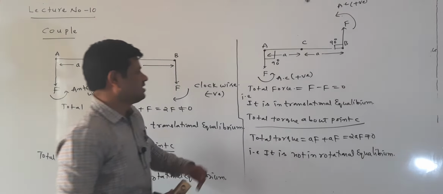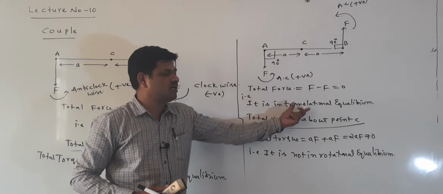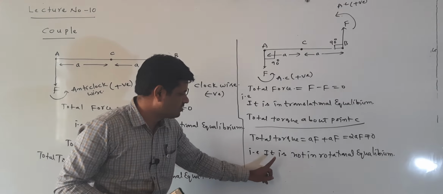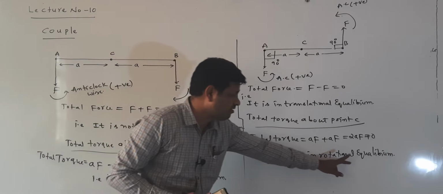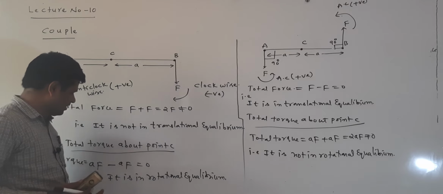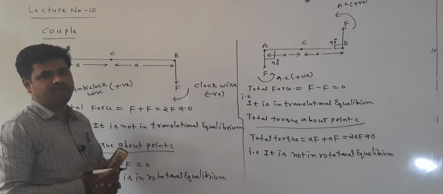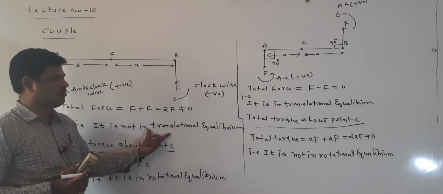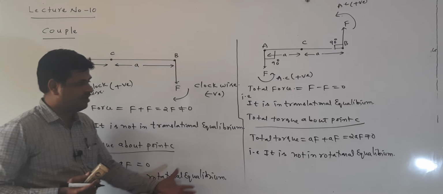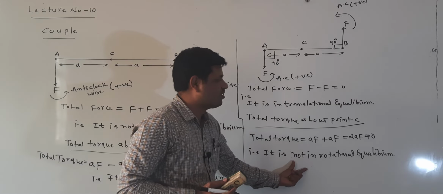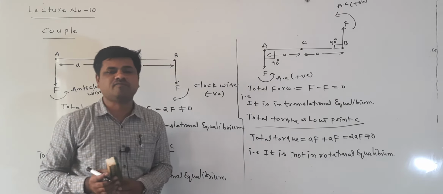Listen here. When the total force is 0, it is in translational equilibrium. But here the total torque is not equal to 0, so it is not in rotational equilibrium. In the other case, it is not in translational equilibrium because the total force is not equal to 0, but the total torque is 0, which means it is in rotational equilibrium. So it is also an example of partial equilibrium.